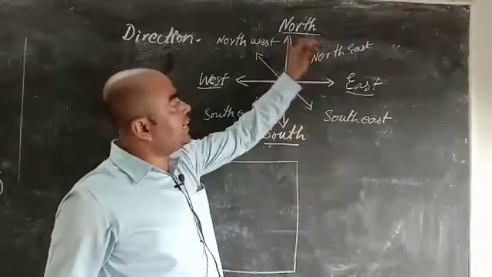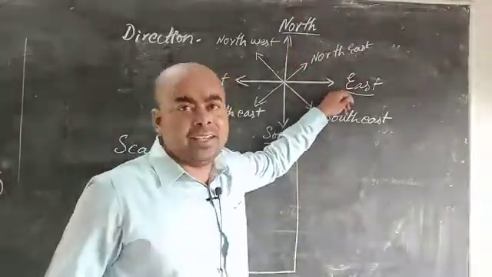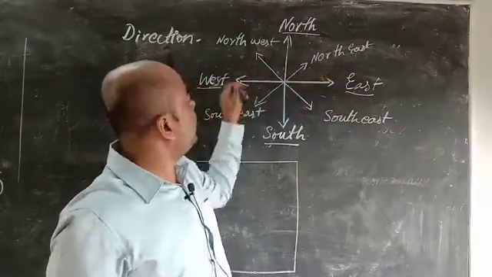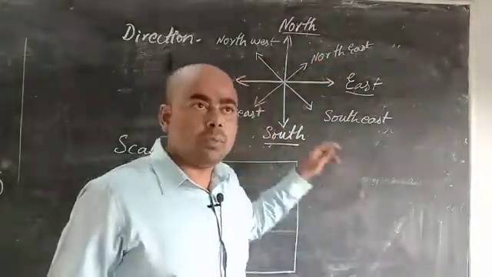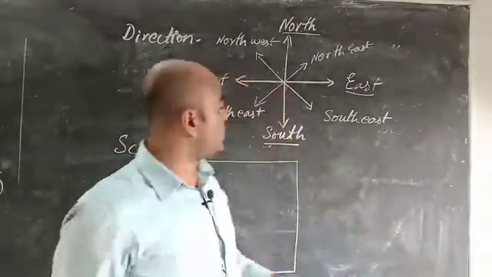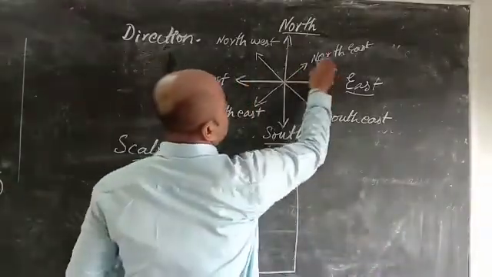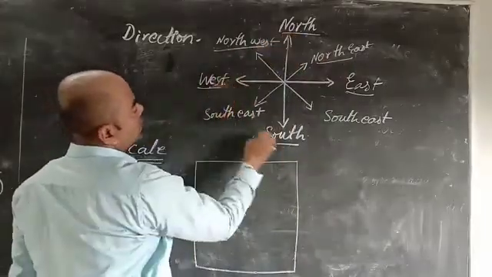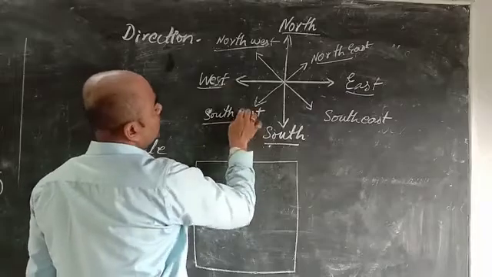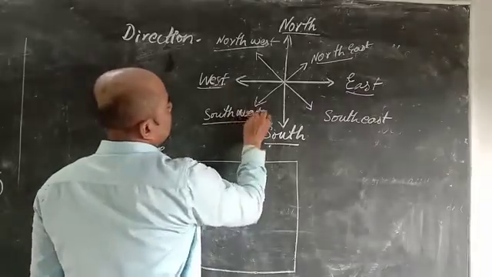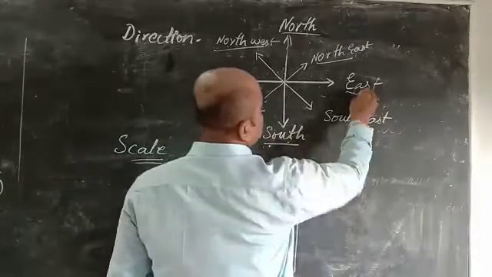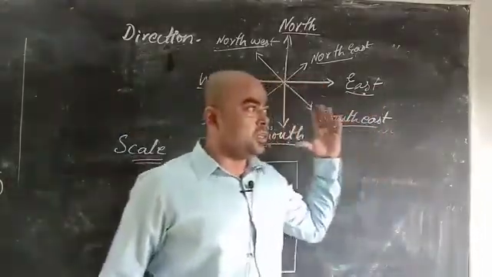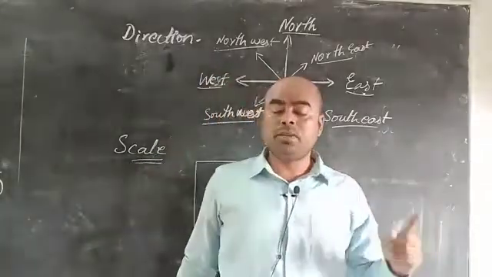Between north and east we have one intermediate direction, known as northeast. Except for these four main directions, we have four other intermediate directions: between north and east, northeast; between north and west, northwest; between west and south, southwest; and between south and east, southeast. Is that clear? This is one more essential feature that should be present in a map.